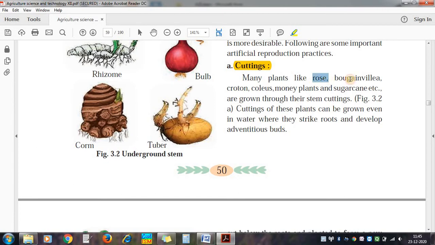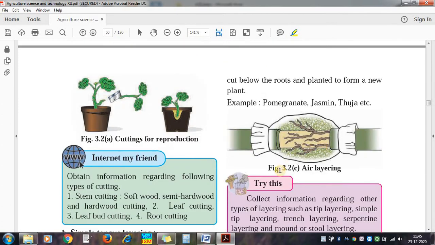For example, rose, bougainvillea, crotons. In this case, again our familiar crop, that is sugarcane, stem cuttings can be used. And in this case, stem cutting is used for planting. For example, see this figure, here cutting is used, and by using this, now this is the main plant.